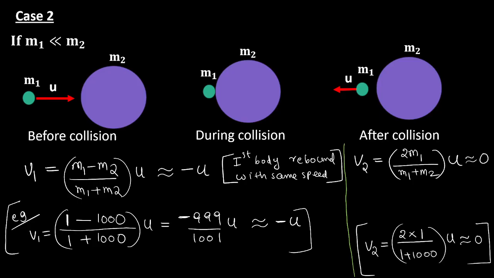So V2 is almost 0, meaning that the second body is almost at rest. Understood? The second body is at rest after collision. So the reason also, I mean, the conclusion you have to write. So all of you please write down. To make you understand, I have taken a few numerical examples. Case 2: the first body's mass is very, very small compared to the mass of the second body. So all of you please write down. If you are okay and written, raise your hand.